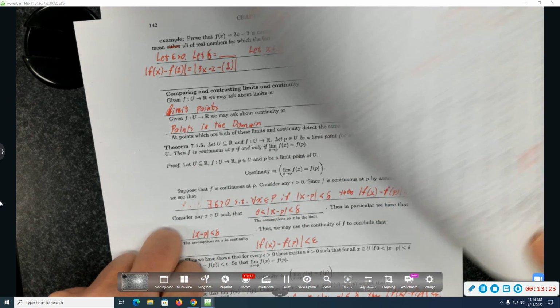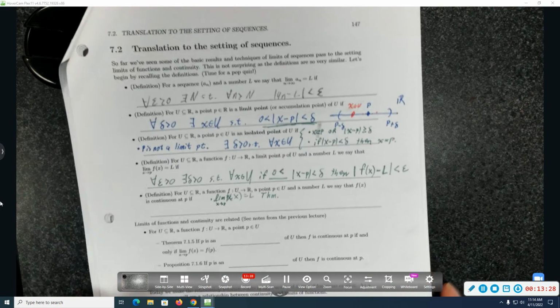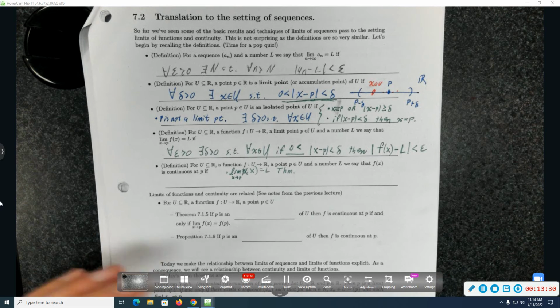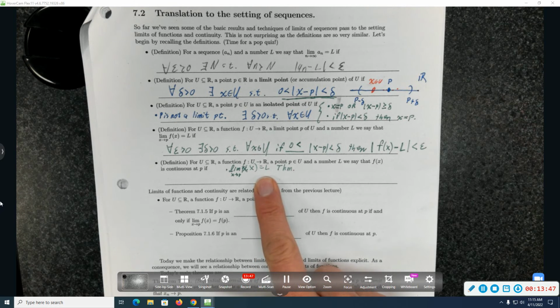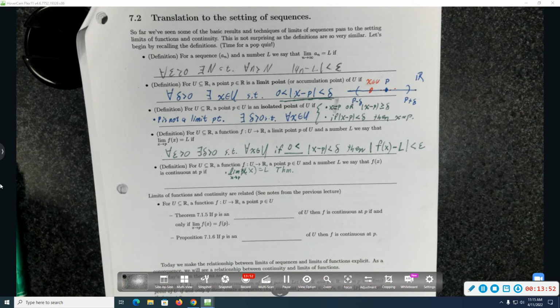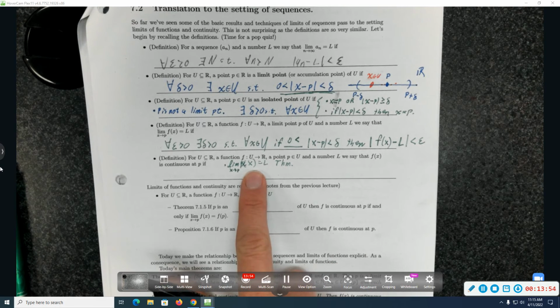But is every point in the domain always a limit point of that domain? No, your domain could be like the integers, in which case everything is isolated. We proved that any function is automatically continuous at an isolated point of the domain. So if you're at an isolated point, why are you talking about continuity anyway? So this is, in some sense, close enough to being an if and only if, but it's not the definition. What's the definition of continuity? I guess you could figure it out by thinking about that.